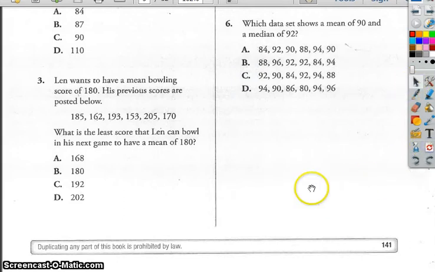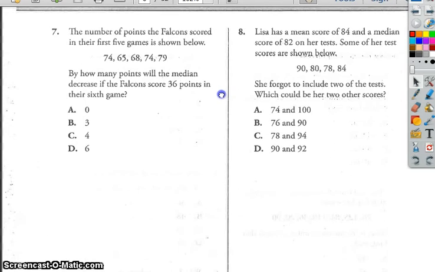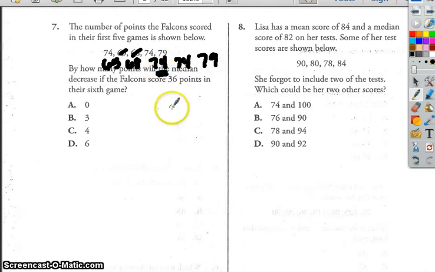So let's move on to 7 and 8. The number of points the Falcons scored in their first 5 games is shown below. By how many points will the median decrease if the Falcons score 36 points in their 6th game? So first we've got to figure out what our median currently is. So 65 is the smallest, 68, 74, 74, and then 79. So that means right now it's 74.